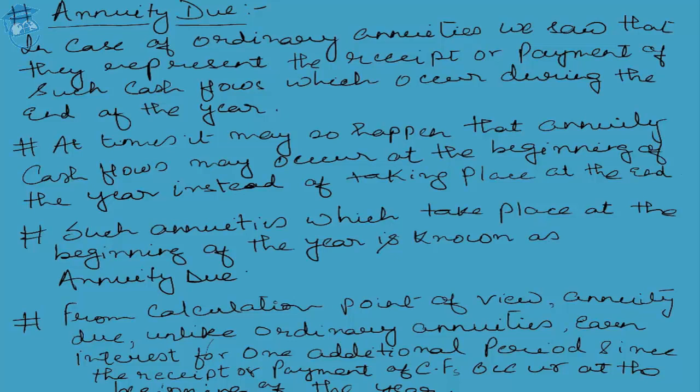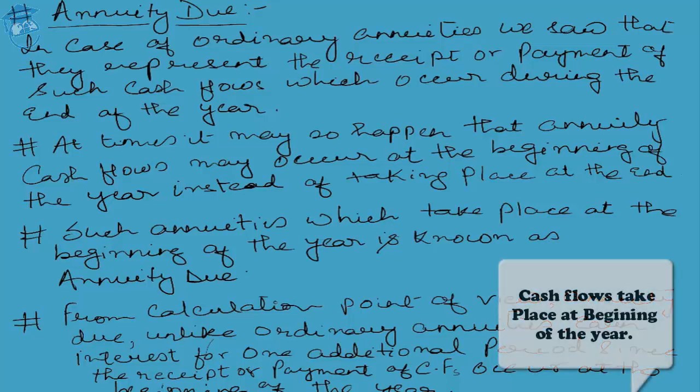I once again repeat, students, pay rapt attention to me. It's a very simple concept. In the case of annuity, the cash flows took place at the end of the year, while in the case of annuity due, the cash flows take place at the beginning of the year, everything else being equal.